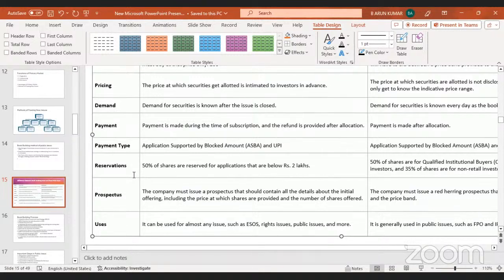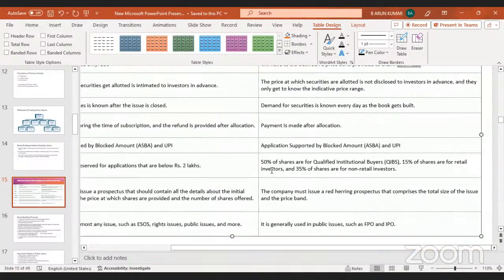So here, the reservation is up to 50% of shares reserved for applications below 2 lakhs. And coming to the book building process, 50% of shares go to qualified institutional buyers, 15% of shares for retail investors, and 35% of shares for non-retail investors.